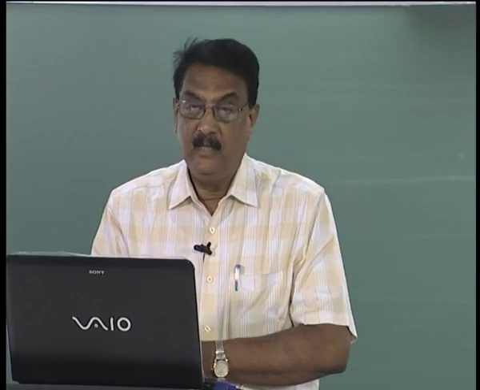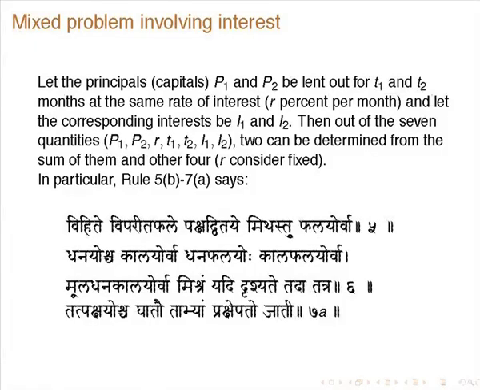See, suppose interest problems: let principals, capitals P1 and P2 be lent out for time T1 and T2 months at the same rate of interest, and let the corresponding interests be I1 and I2. Then out of the 6 quantities P1, P2, T1, T2, I1, I2, 2 can be determined from the sum of them, and the other 4 are considered as fixed. So that is a very interesting way of generalizing direct interest kinds of calculations.